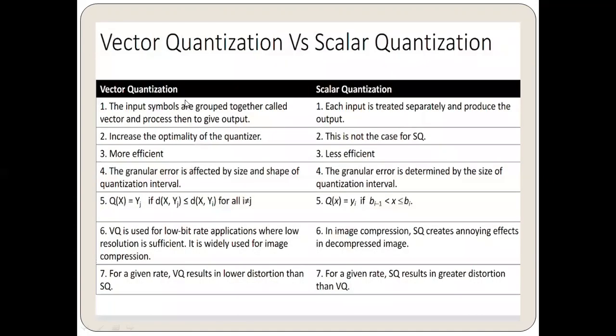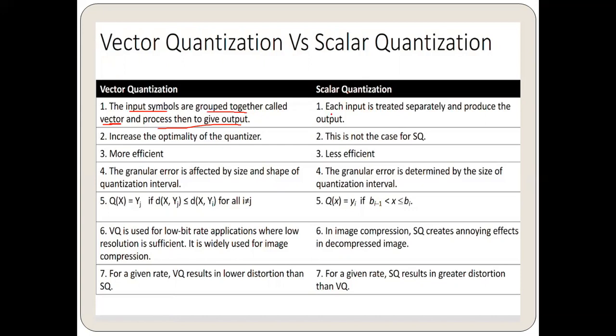We'll consider this as a summarized form of the advantages of vector quantization over scalar, or vector quantization versus scalar quantization. The first point, which I told you at the first stage of the earlier topic, is that the input symbols are grouped together, called vectors or blocks, and processed to give out the output.